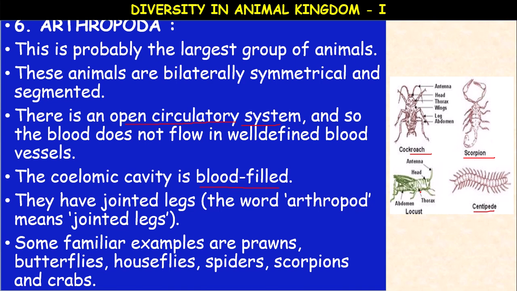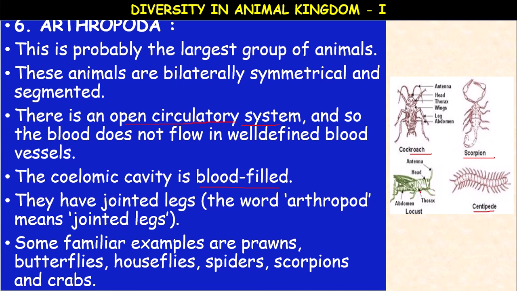Respiratory system shows a diverse range. A variety of respiratory organs are observed in these arthropods, such as gills, trachea meaning tubes, book lungs, general body surface, and book gills.